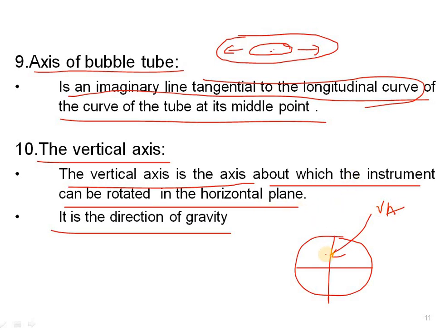When the instrument rotates in the horizontal plane, it follows the direction of gravity. This vertical axis is the main component for the object. At the center of the object, this vertical line will be acting, so with this center point we can identify the vertical axis of the object. This vertical axis and horizontal axis, we also call the trunnion axis.